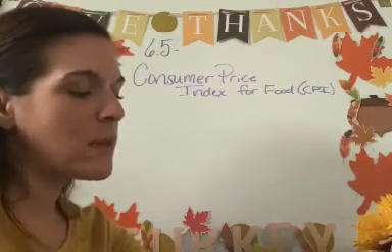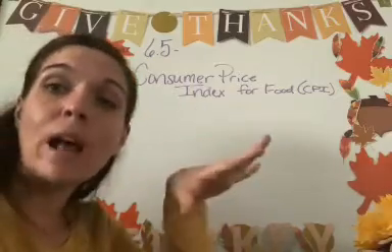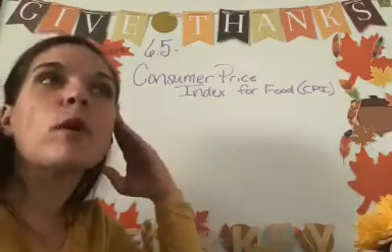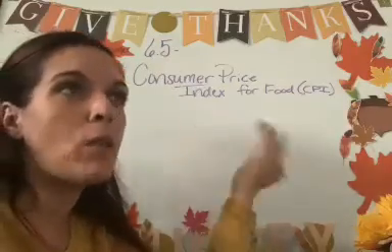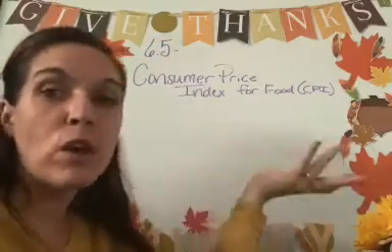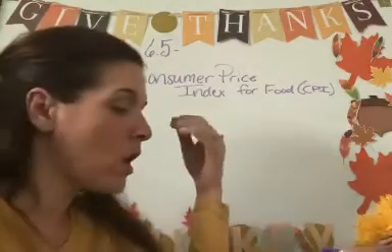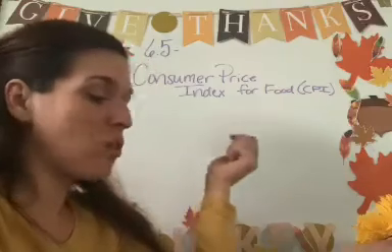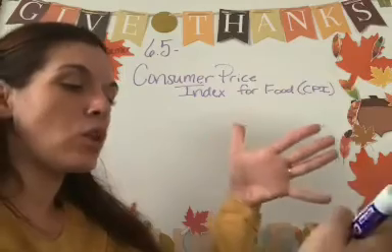You can use the CPI to compare the cost of food from year to year. You might want to write on the top of this lesson: this lesson is all about ratios, because you're going to be using the ratio of the CPI from one year to the next year to figure out the amount of money you're spending on food or the amount of income. Notice that the CPI for 1990 is 132.4.